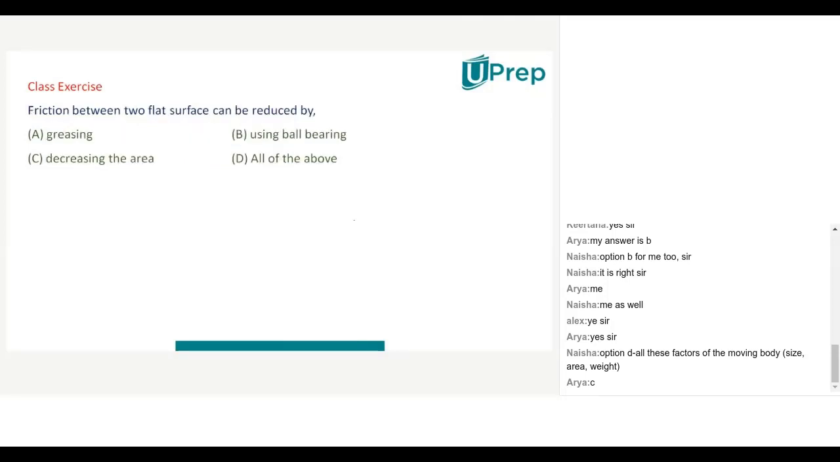Now let us learn one more question. Frictional force between two flat surfaces can be reduced by greasing, using ball bearing, decreasing the area, all of the above. I guess A, greasing. No, because ball bearing can get rusted and can get worn and torn. Does it get rusted after a few years, or on the same day? After a few years, but if you grease it multiple times, it'll last longer than using ball bearing.